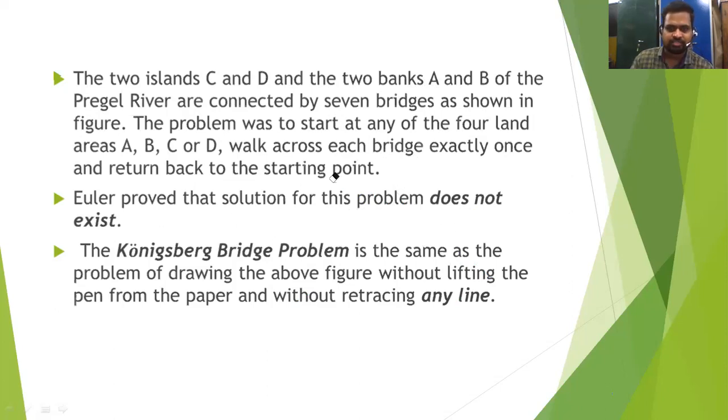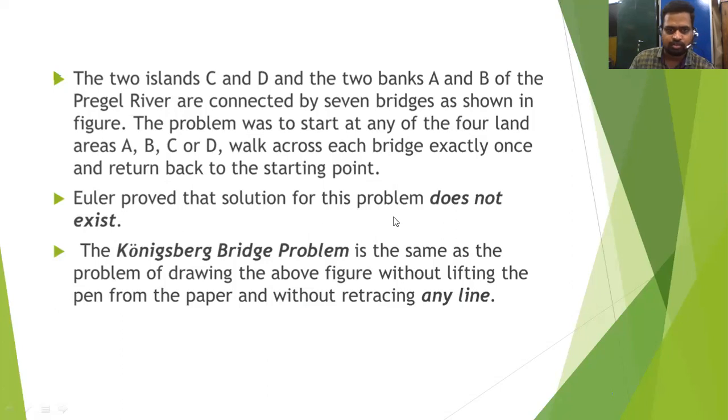We cannot walk across each bridge exactly once and return to the starting point, covering the 7 bridges. It is impossible. Okay, this is the origin of graph theory.